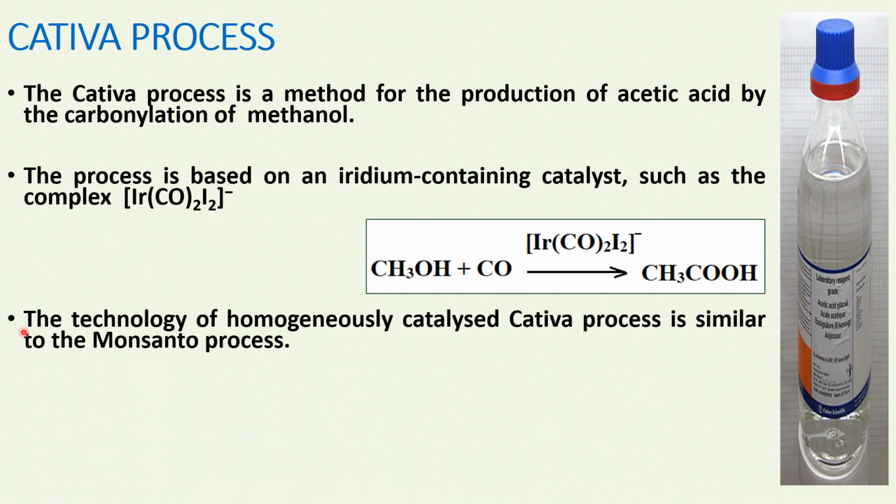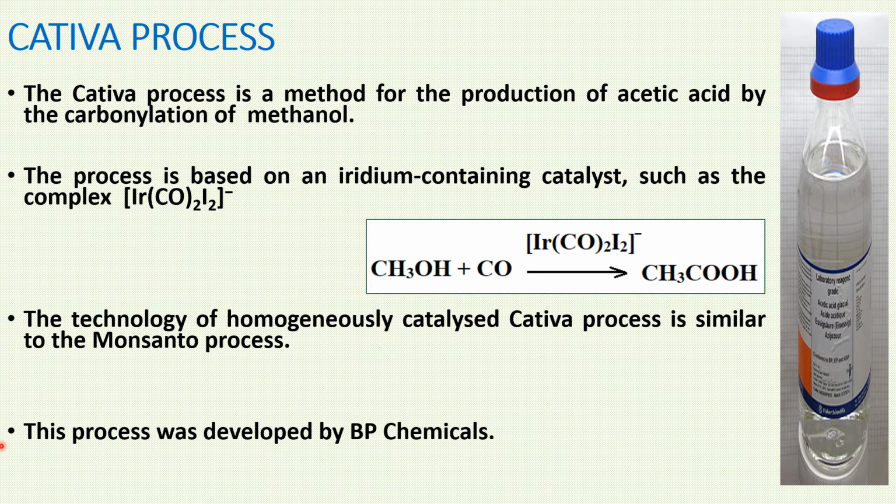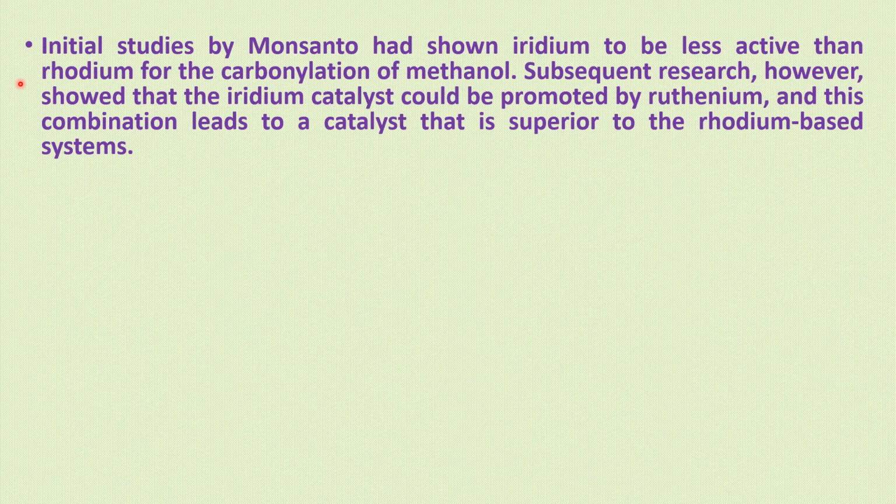The technology of the homogeneously catalyzed Cativa process is similar to the Monsanto process. This process was developed by BP Chemicals. Initial studies by Monsanto had shown iridium to be less active than rhodium for the carbonylation of methanol. Subsequent research showed that the iridium catalyst could be promoted by ruthenium, and this combination leads to a catalyst that is superior to the rhodium-based systems.